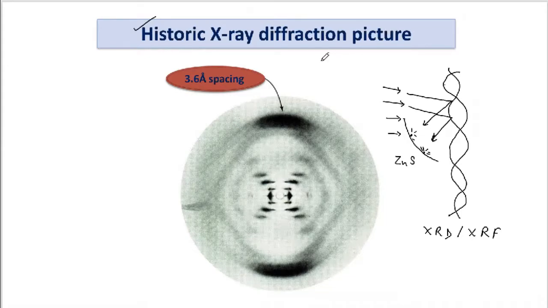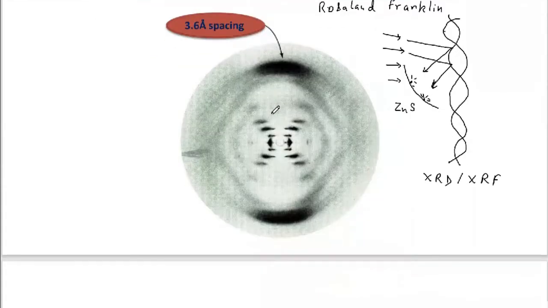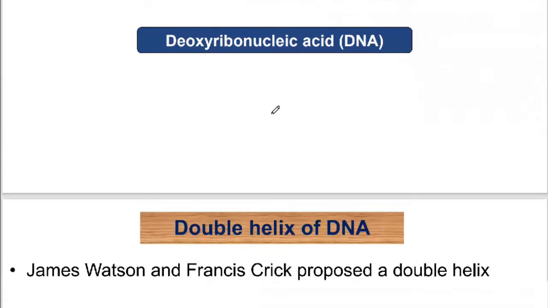Through this historic X-ray diffraction picture, which was developed by Rosalind Franklin, through the analysis of this X-ray diffraction picture, the structure of the dsDNA was postulated by Watson and Crick.